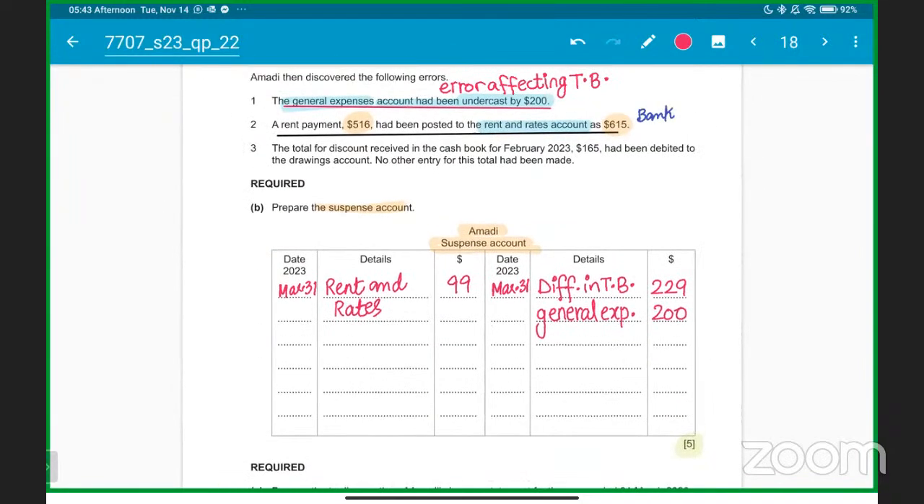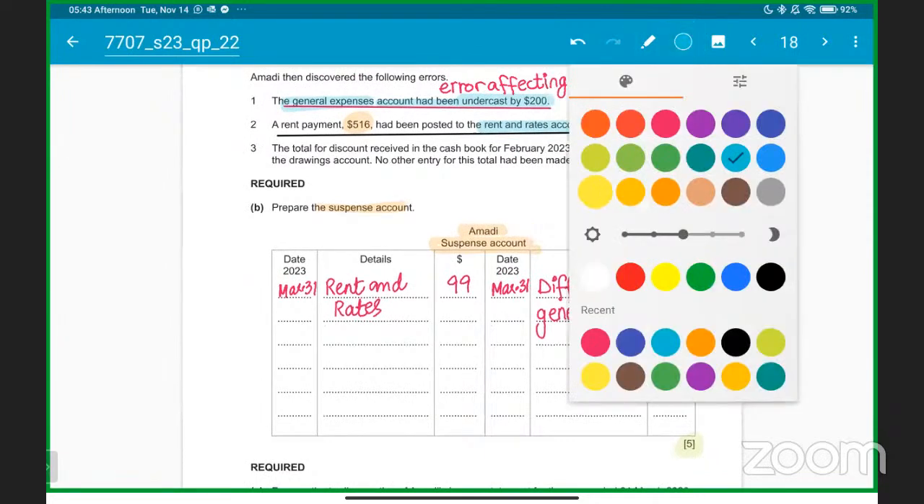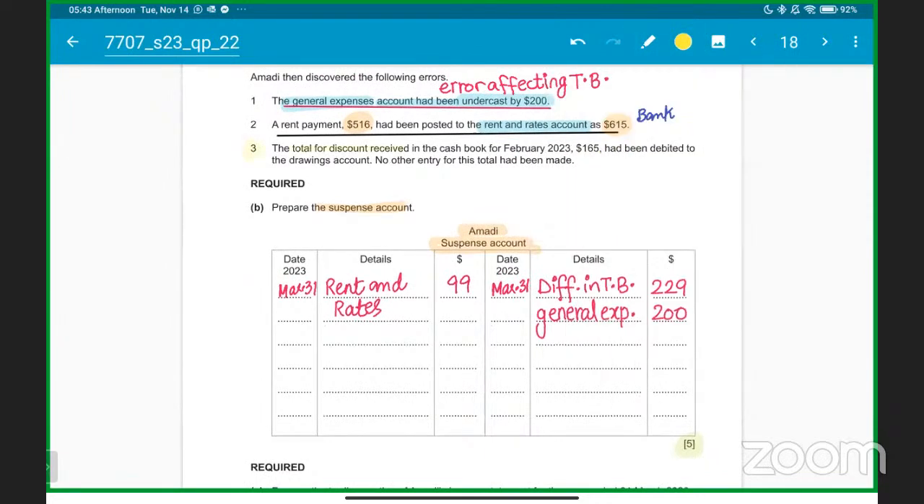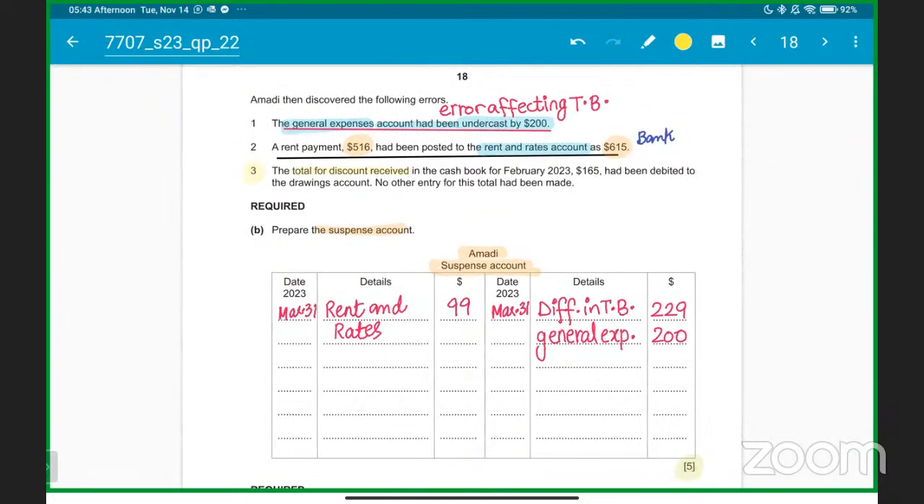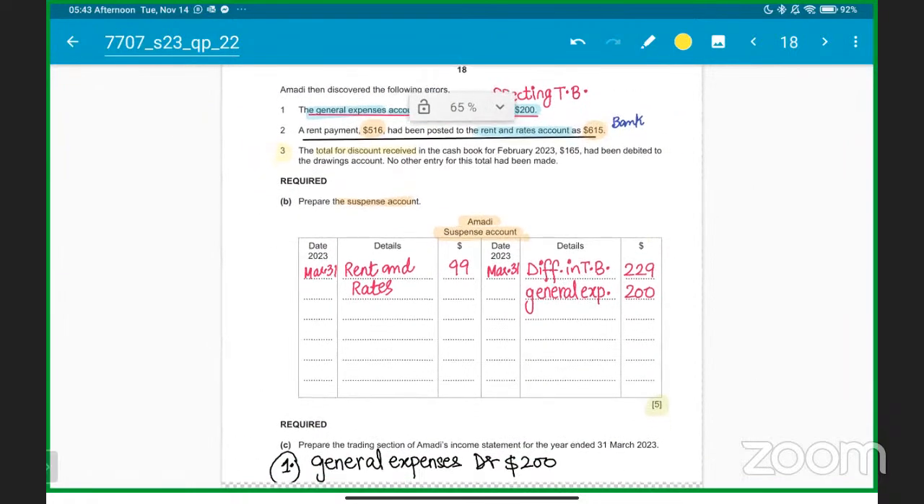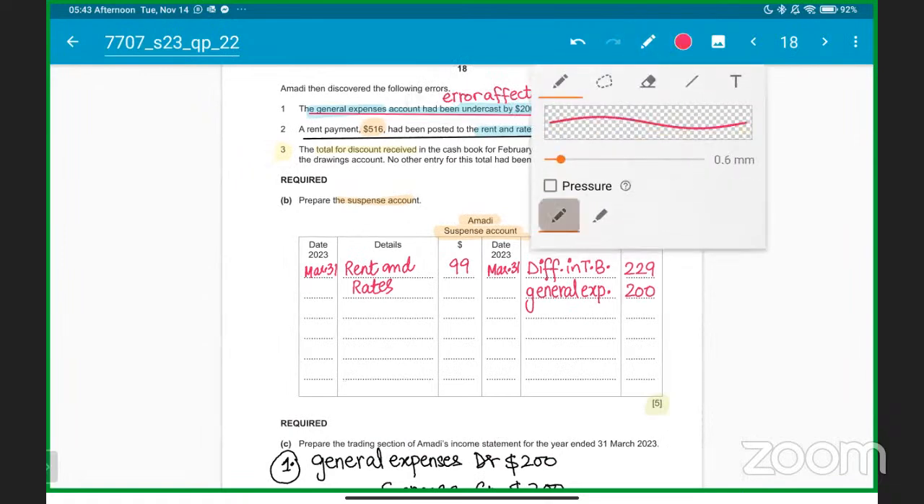Hope everyone got this clear. And now we have the third adjustment, third error. Follow very carefully, everyone. Clear? First two में कोई problem किसी को? I'm waiting. Any questions for first two errors? Let me know.